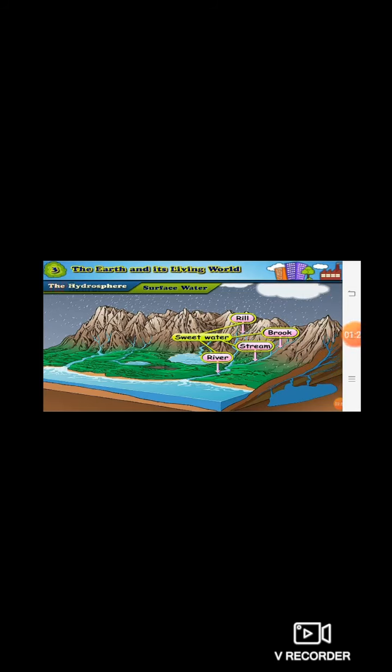So the place where a river cascades down a sudden drop is called a waterfall. So this is about surface water.